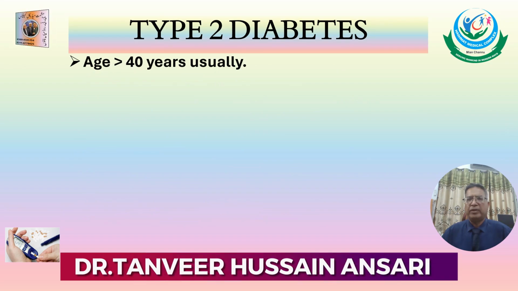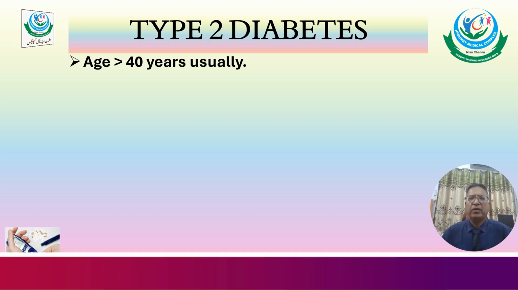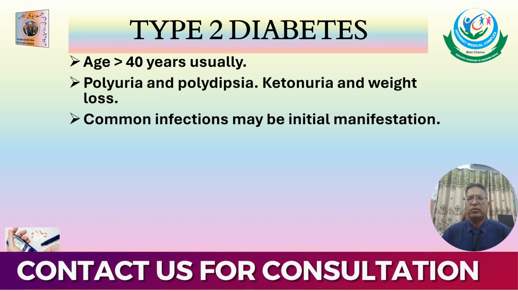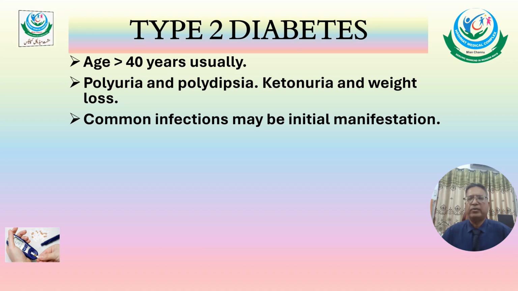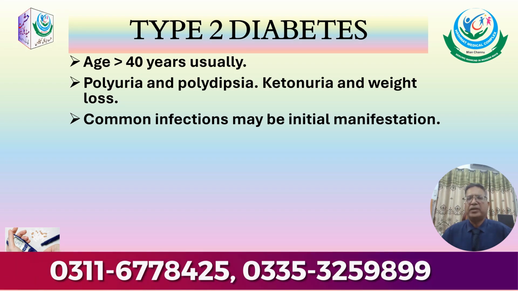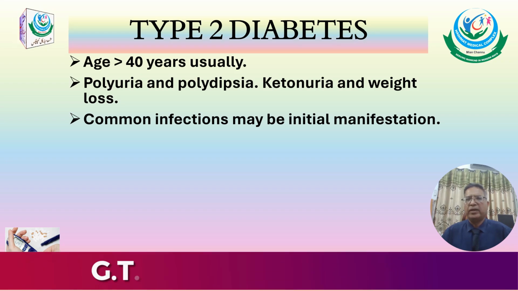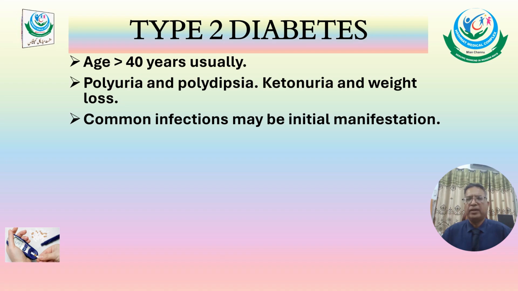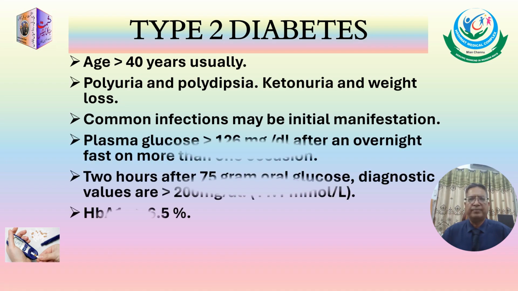While in type 2 diabetes mellitus, the patients are usually 40 years or above and have the same symptoms, which include polyuria, polydipsia, ketonuria, and weight loss. Common infections may be the initial manifestations, as these patients present to their doctor with common infections of different parts of the body, and on having investigations they are labeled as diabetics.